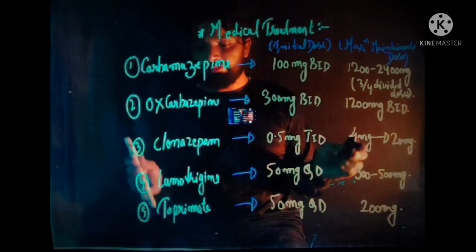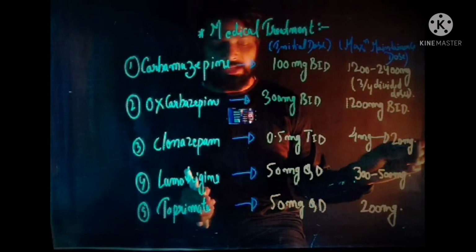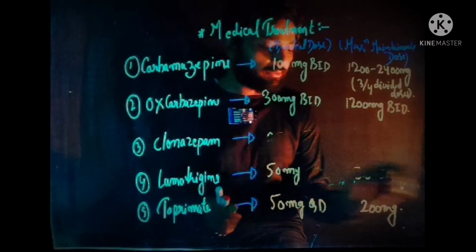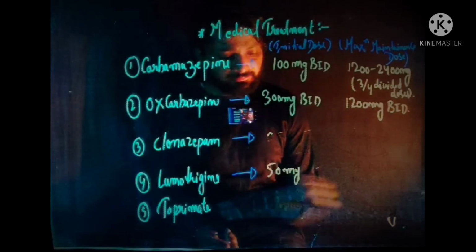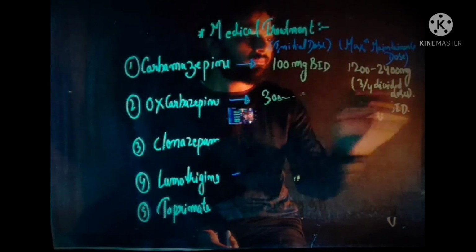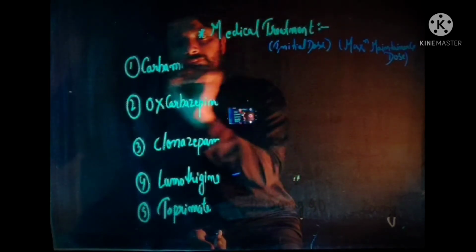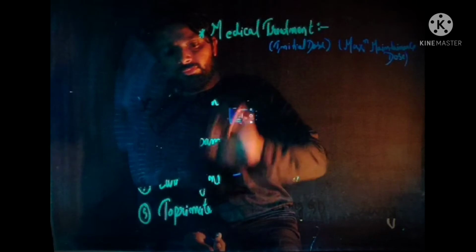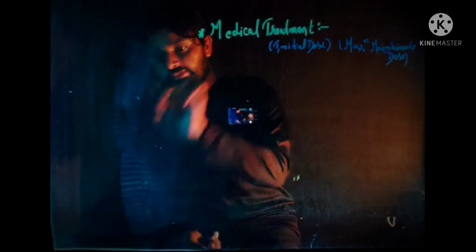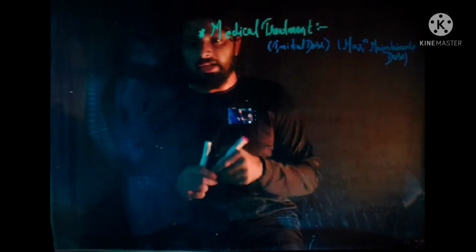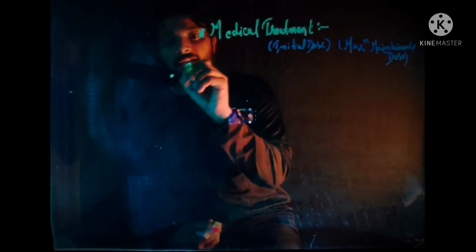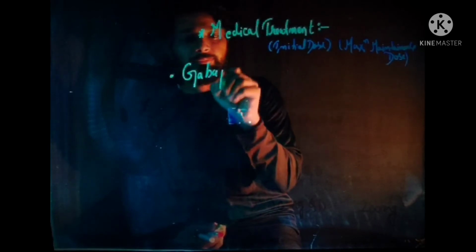So these are some of the drugs which are used in case of trigeminal neuralgia. Now after that, the next drug for the treatment of trigeminal neuralgia is gabapentin.